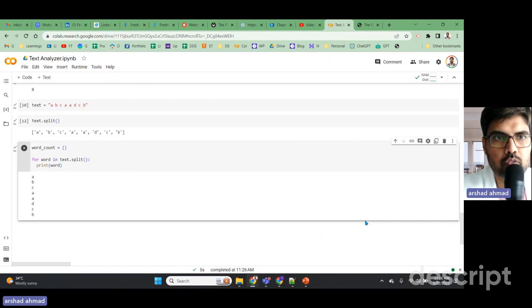Now we want to create a variable that will hold our dictionary. And what we are going to do is count the number of words for every particular instance that is coming in.